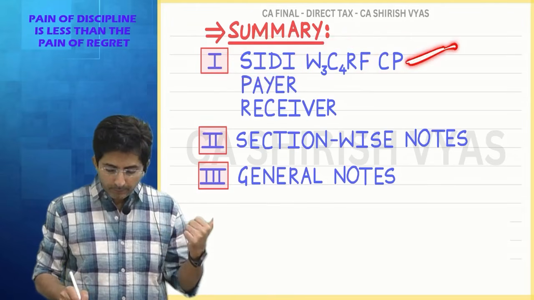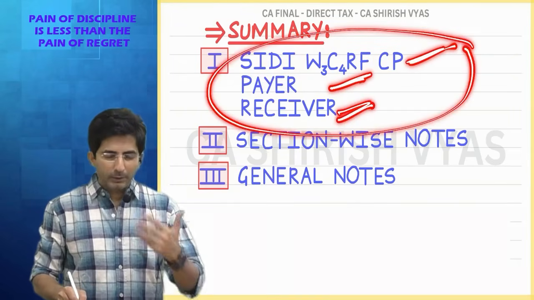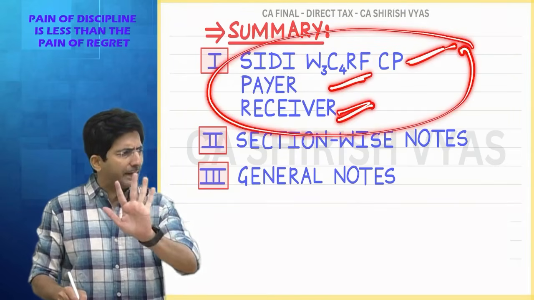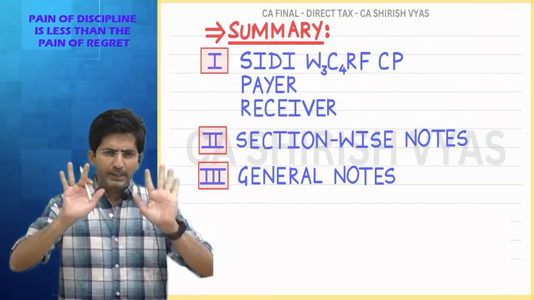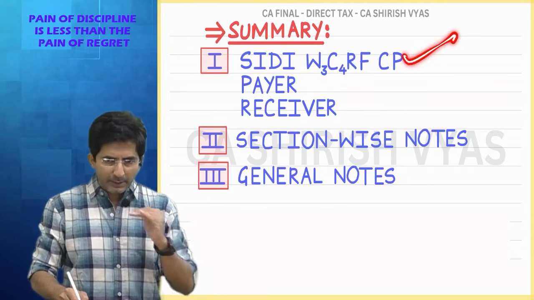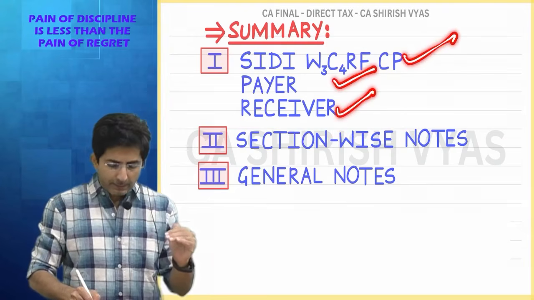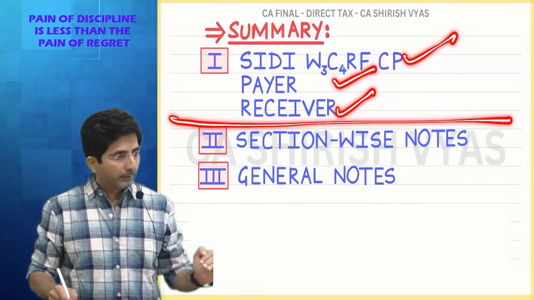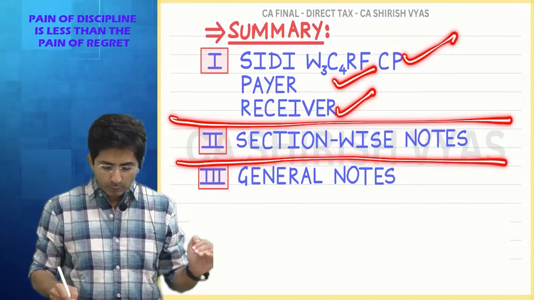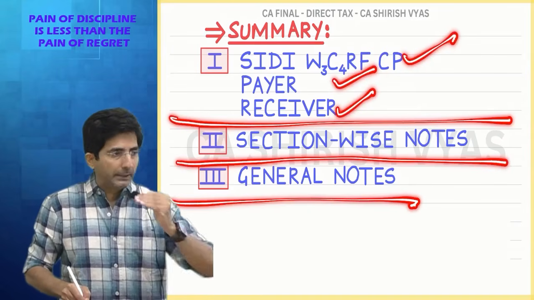So one keyword, payer, receiver. This is part 1. What is payer, what is receiver? I will talk on that. Right now we don't apply your brain, just understand. There is one keyword with which I have to explain something, and then payer and receiver. Thereafter we can say part 1 is over. Then section wise notes and then general notes. This way I have divided a chapter into three parts.